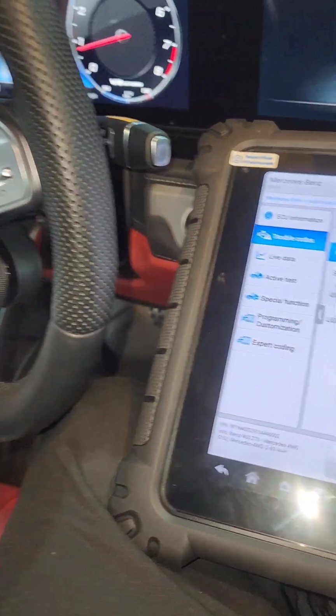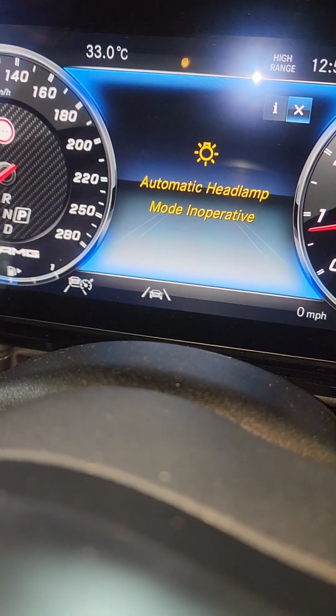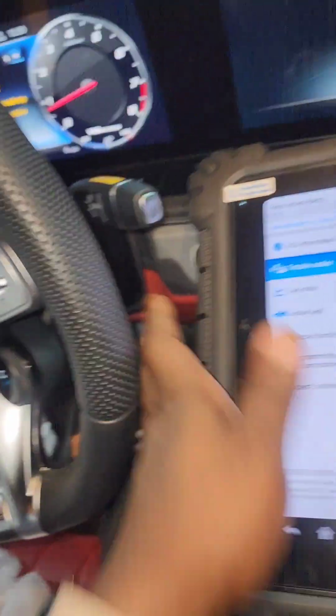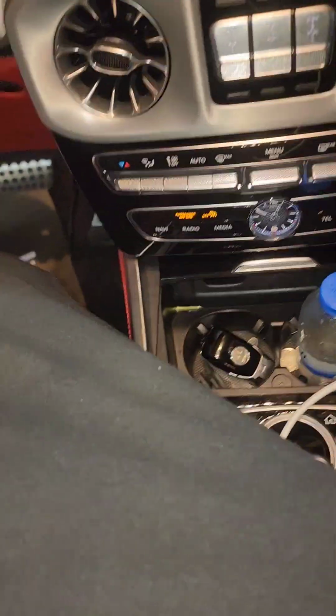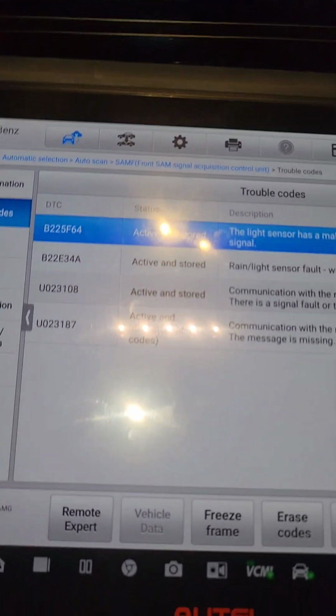G63 4x4, 2023 model. The customer brought it because of the automatic headlight module fault. When I put the diagnose, you can see this is the model here. This is a 2023 model. So when I connect the scanner to the computer,